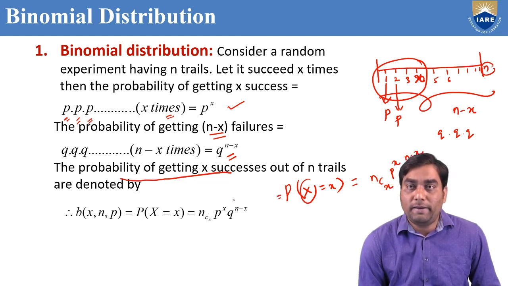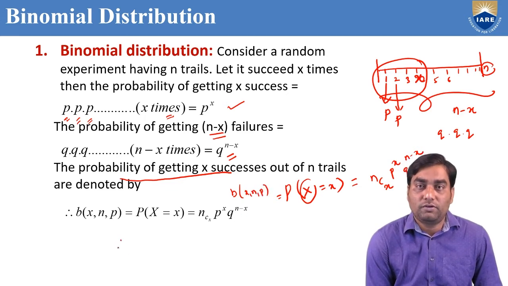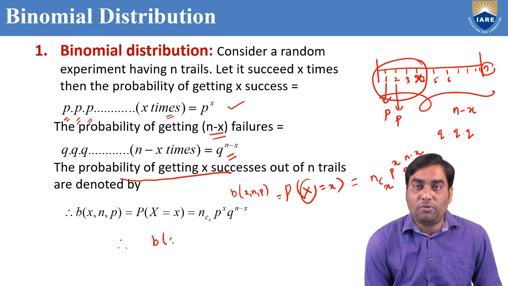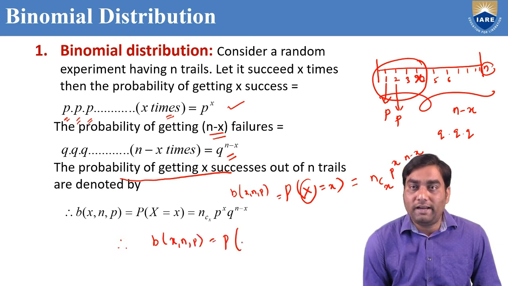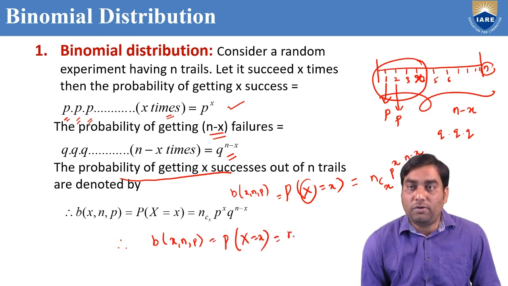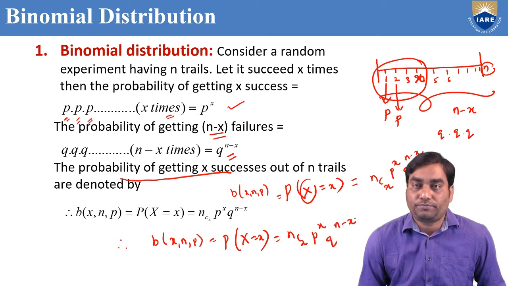This is denoted by B of x comma n comma p. Therefore, the binomial distribution formula B of x comma n comma p equals NCX P power x Q power n minus x, used to find probability of number of successes.